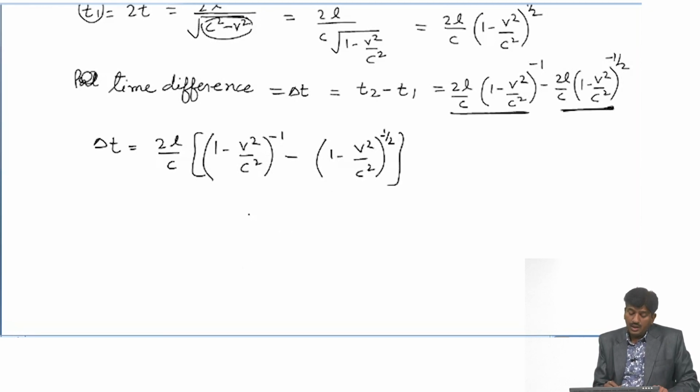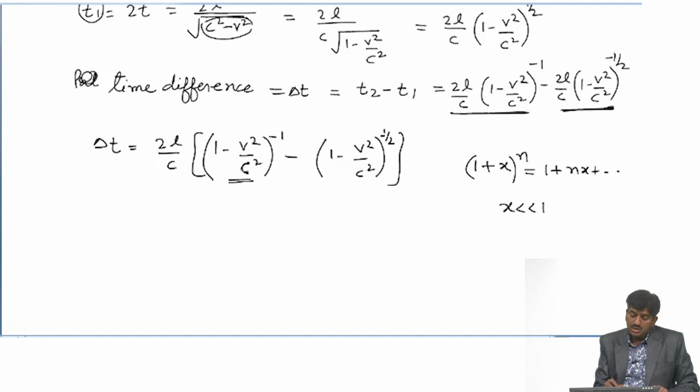And now, we apply the binomial theorem here, and we know that 1 plus x to the power n should be equal to 1 plus nx if x is very much less than 1. Here c square is 9 into 10 to the power 16 and v square is 9 into 10 to the power 8. It means v square upon c square is very much less than 1.